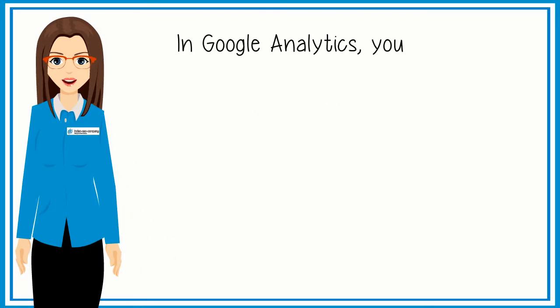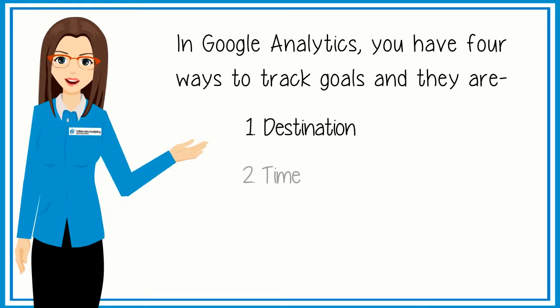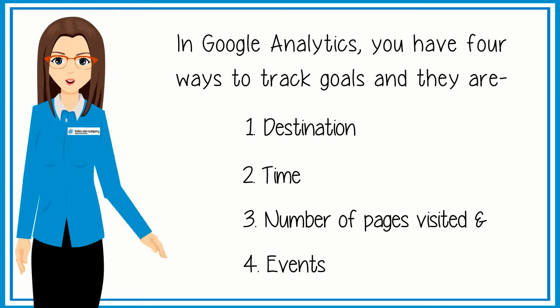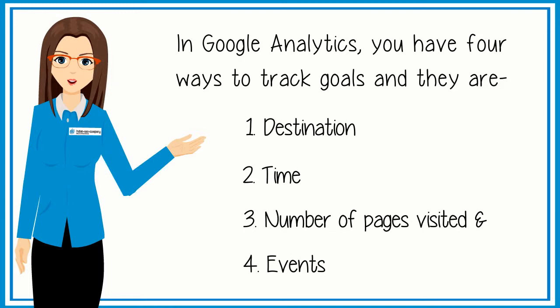In Google Analytics, you have 4 ways to track goals, and they are destination, time, number of pages visited, and events. Goal tracking is important because it provides you solid data regarding visitors' actions on your website. The data helps you to judge the success or failure of your marketing campaign.